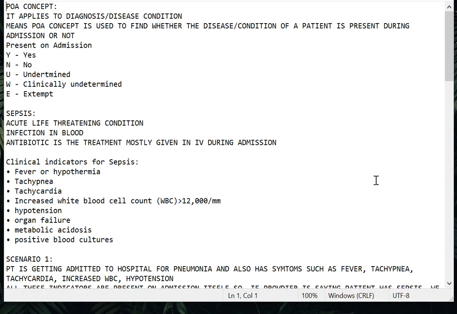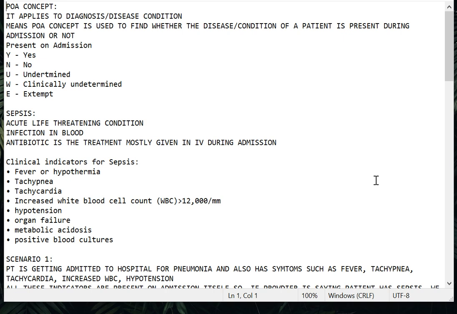Once again I'm telling you, POA is going to affect the PDX of the chart, which is the principal diagnosis, and not only the principal diagnosis, but CC and MCC. Payment to the provider or hospital from the insurance company is mainly based on three things: the PDX of the chart, CC of the chart, MCC of the chart. I'll tell you about each of these in a separate video. So for now just know what PDX, CC, MCC are. Based on these three factors only, we arrive at a DRG.